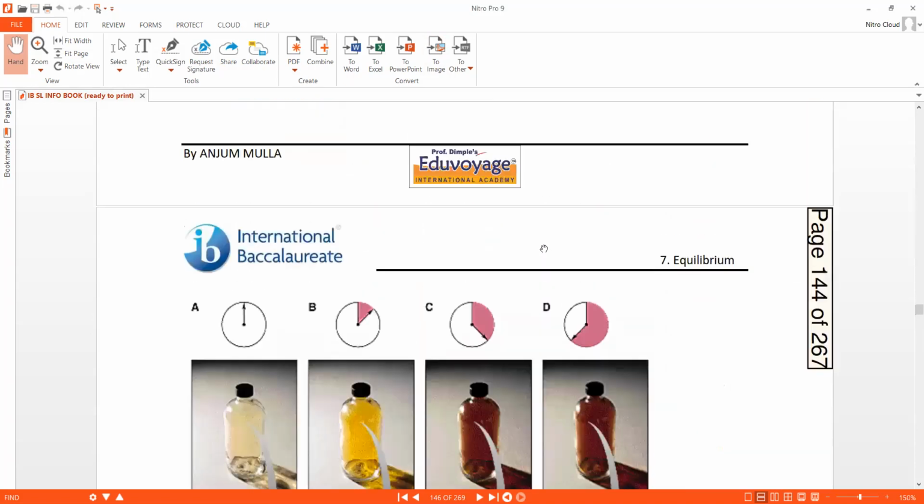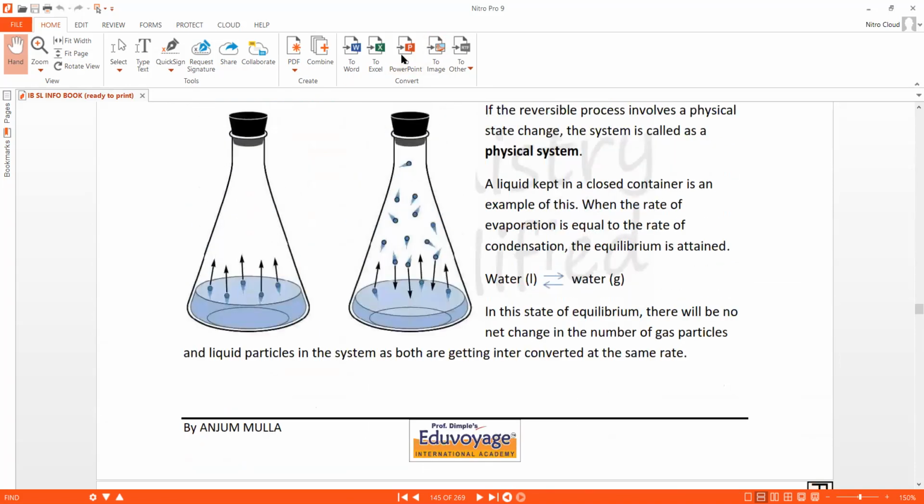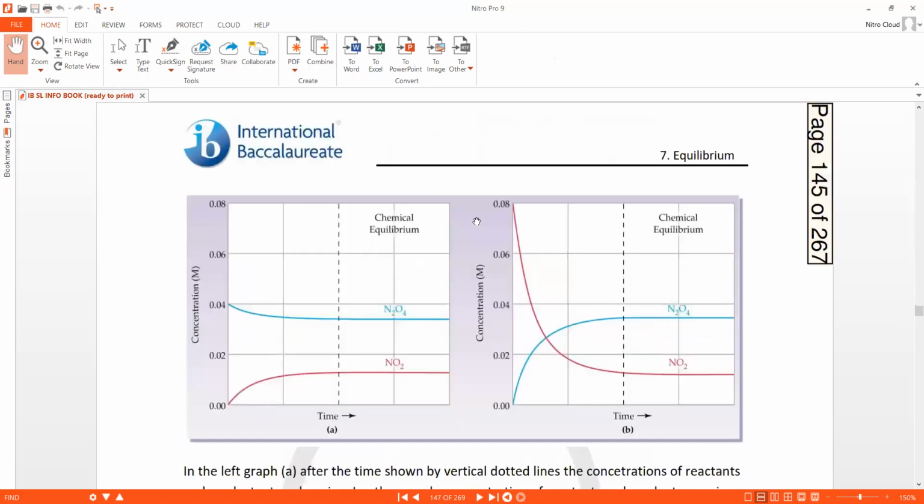Also, in the physical system that we saw above, you can notice that the depth of the water initially was this much. At equilibrium, the depth has decreased, and this depth will not decrease further, and will not increase either. This depth will remain the same, which means that as an onlooker, we see that the liquid phase decreased, but only to a limit, to a level, and it did not decrease further. So there is no change in the macroscopic properties.